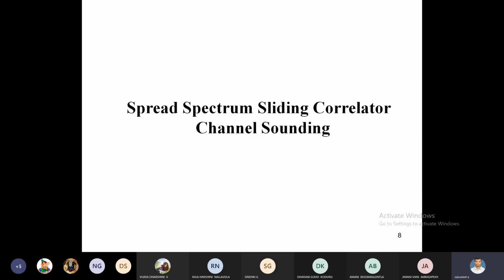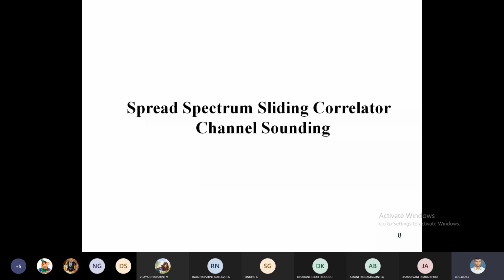That's why we are going for spread spectrum sliding correlator channel sounding. The second technique is spread spectrum sliding correlator channel sounding. Here the name itself shows it: the first two words, spread spectrum, and next, sliding correlator.